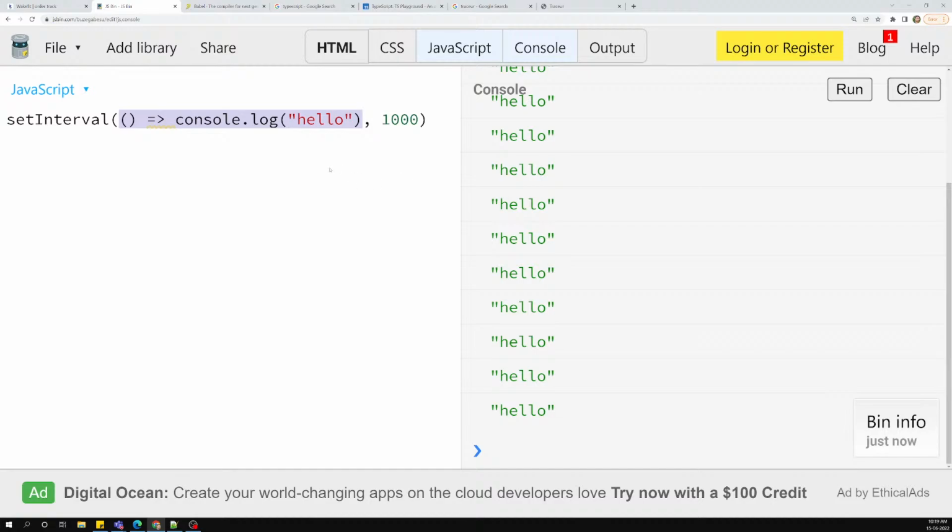So this is the thing you have understood, right? Now let's try to see how the this keyword behaves in arrow functions. Let's try to see it. For example, let's say that I have a function.